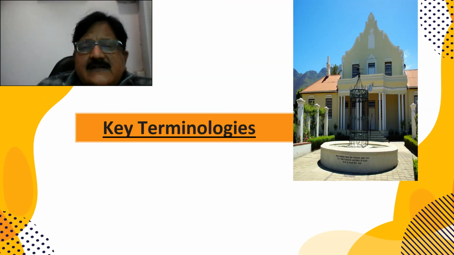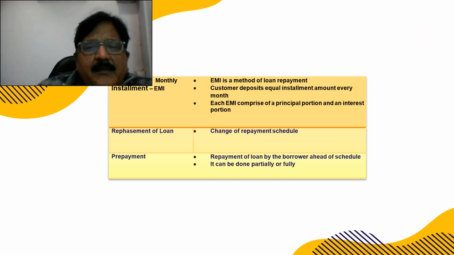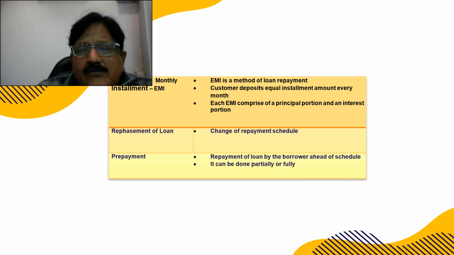So key terminologies: we give loans for housing loan, car loan, loan against gold, loan against property, and so on, right? The EMI consists of two components. Car loan and housing loan are repaid in EMI, and it consists of two components, principal and interest, and it remains constant throughout the tenure, right? Each EMI comprises a principal portion and the interest portion.